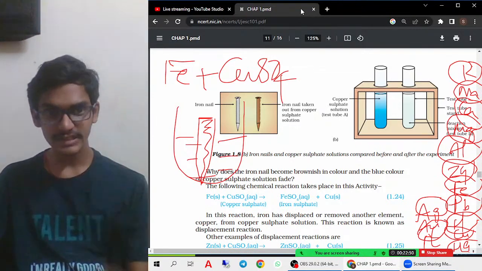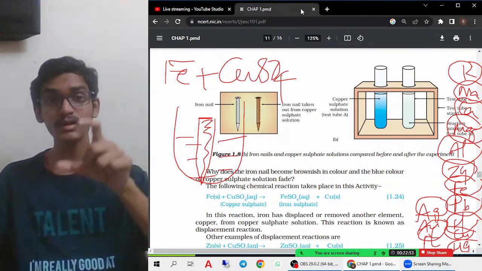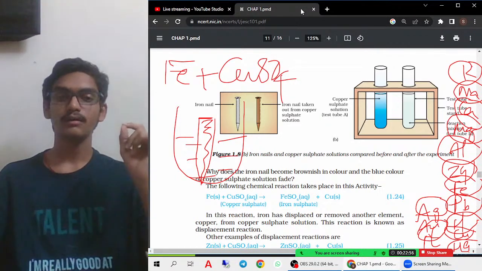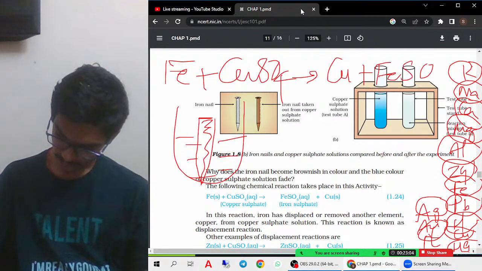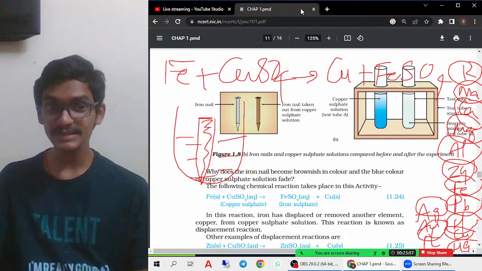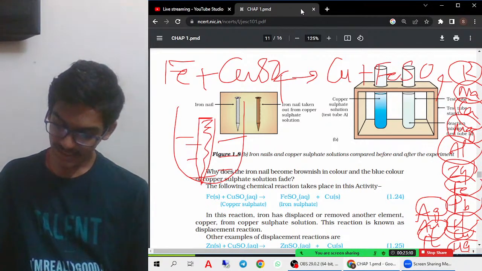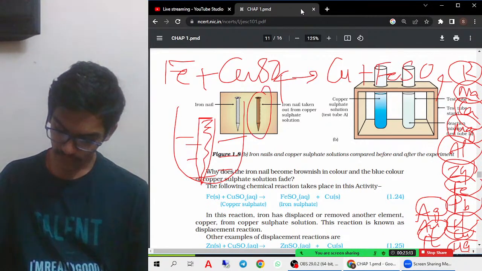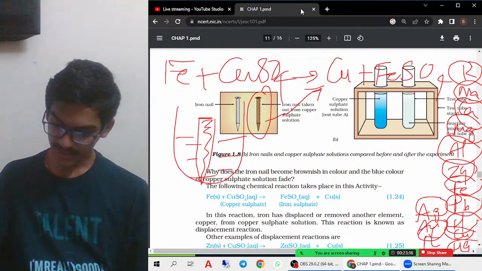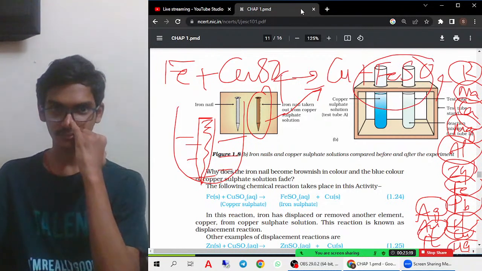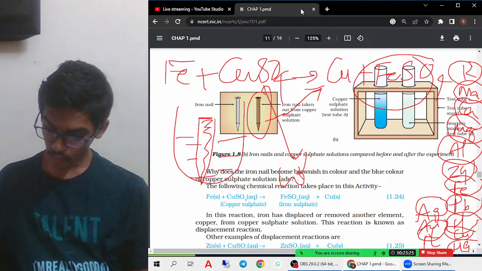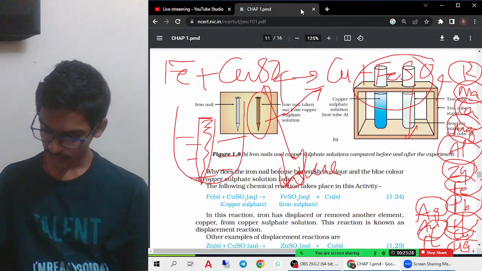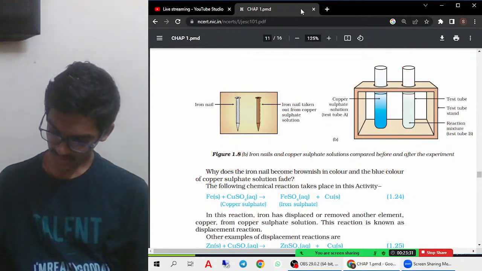Therefore, copper is deposited on the iron nail, and the iron which was present on the nail shifts to the solution. So what byproducts do we get? We get copper and iron sulfate, because displacement means it is displacing. Copper is deposited on the iron nail, and the solution which is there, sorry, is the iron sulfate solution. The solution which was blue before has turned into a light green color solution. That you must remember.